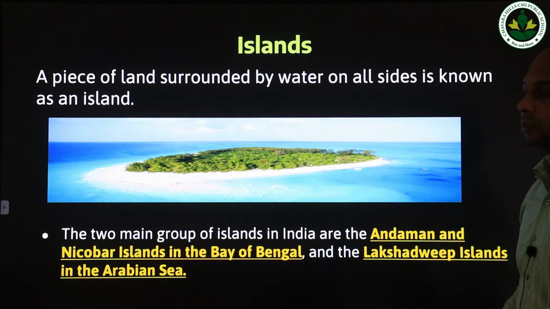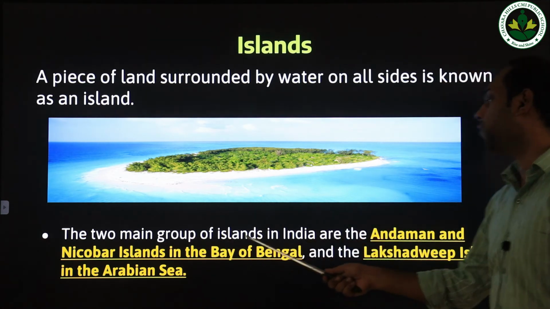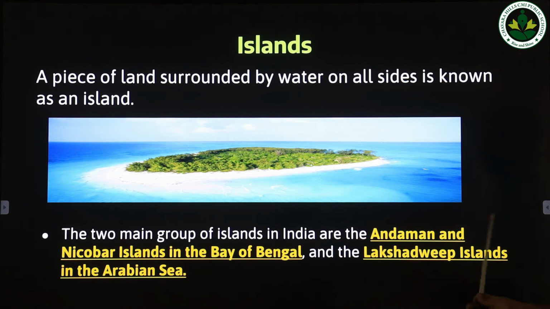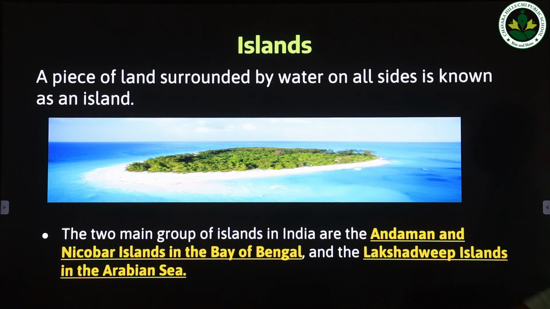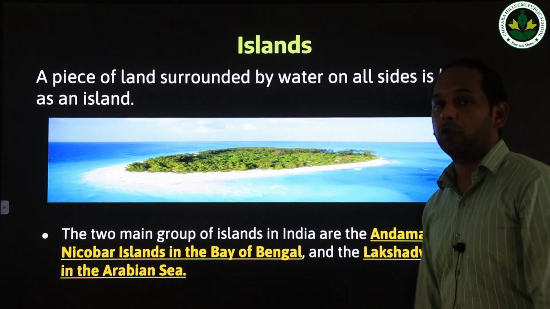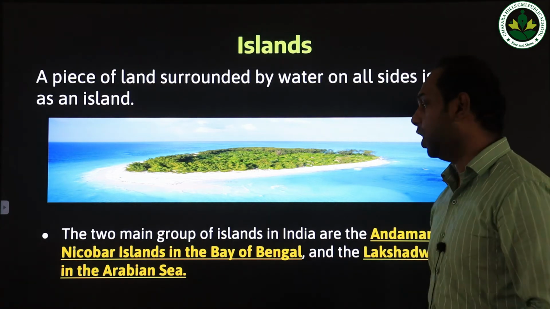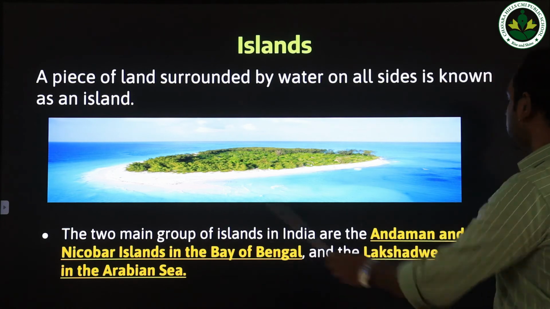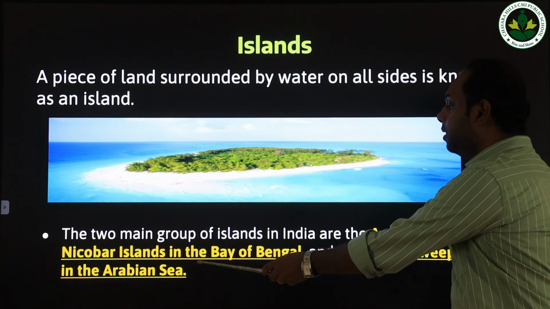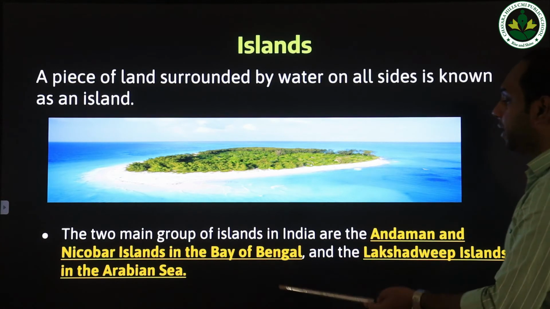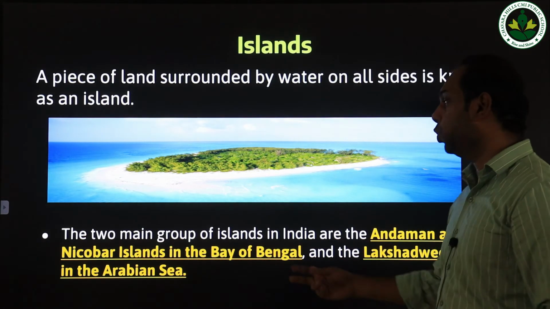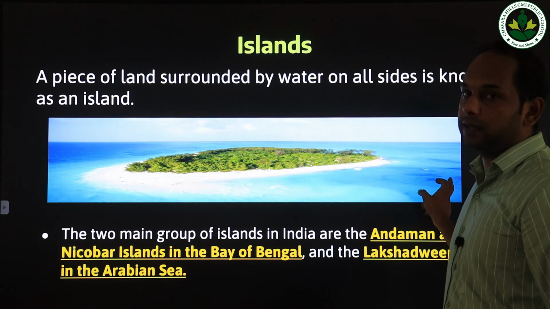The two main groups of islands in India are the Andaman and Nicobar Islands in the Bay of Bengal and the Lakshadweep Islands in the Arabian Sea. These are the two groups of islands in India. Which are those? The first one, the Andaman and Nicobar Islands, which is located in the Bay of Bengal, and the Lakshadweep Islands, which is located in the Arabian Sea. These are the two major groups of islands in India.